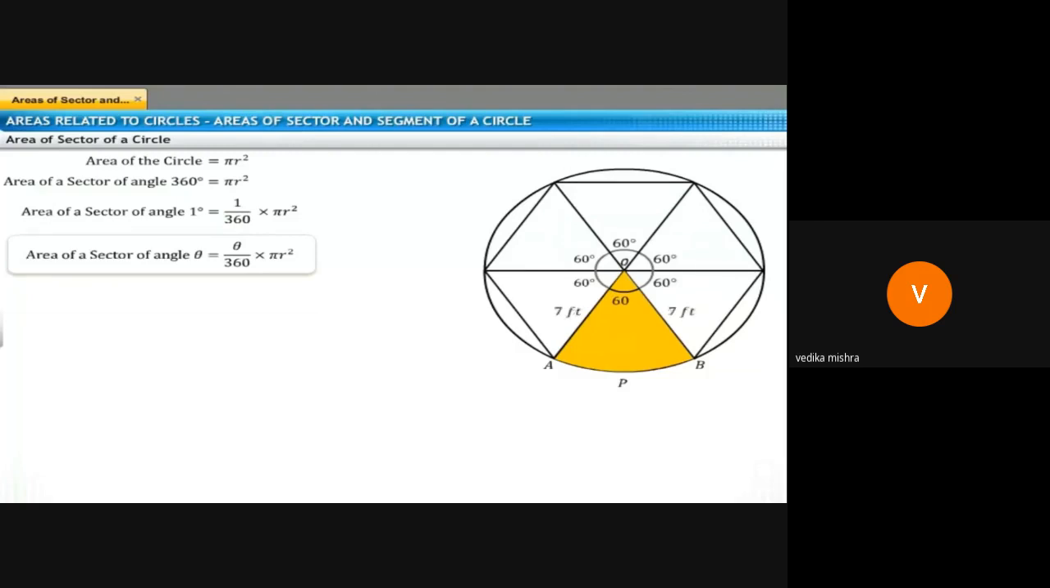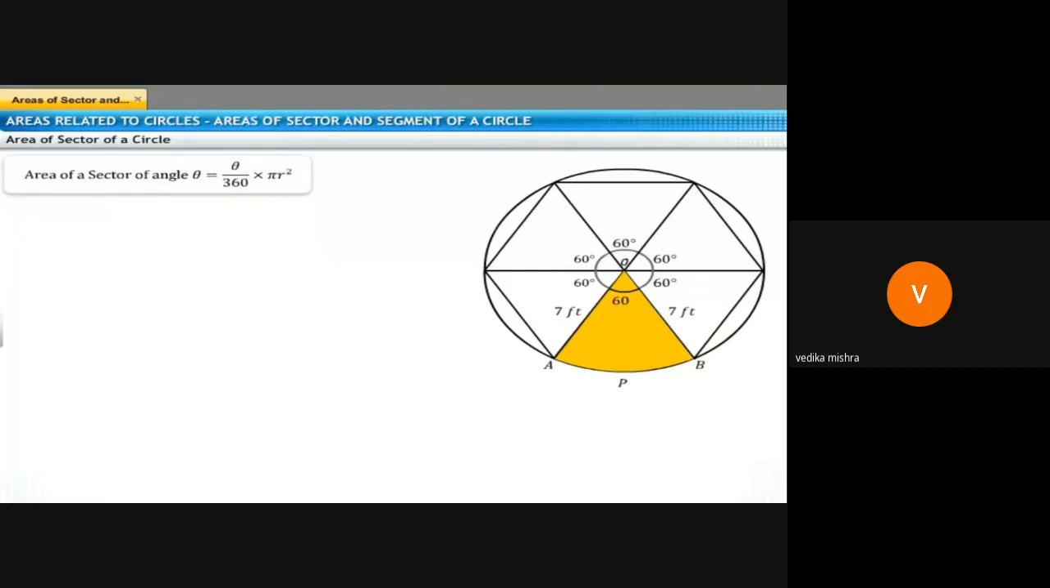So the area of the sector: suppose the radius is given to you as 7 feet. Then what do you need to do here? 60 by 360 into pi r square. R is 7 here. So 60 by 360 is 1 by 6, into 22 by 7 into 7 into 7.